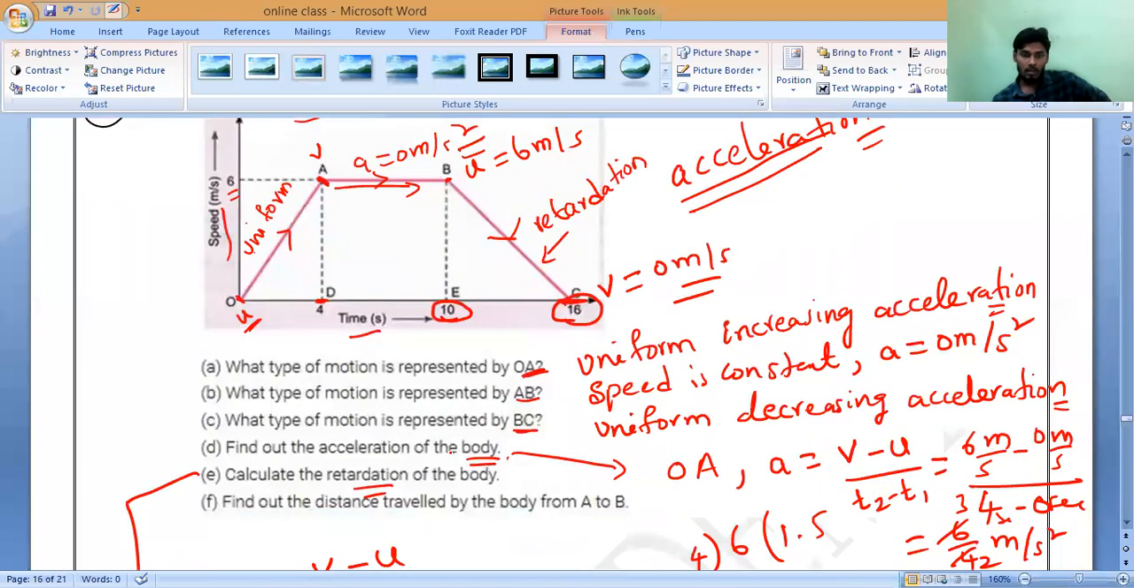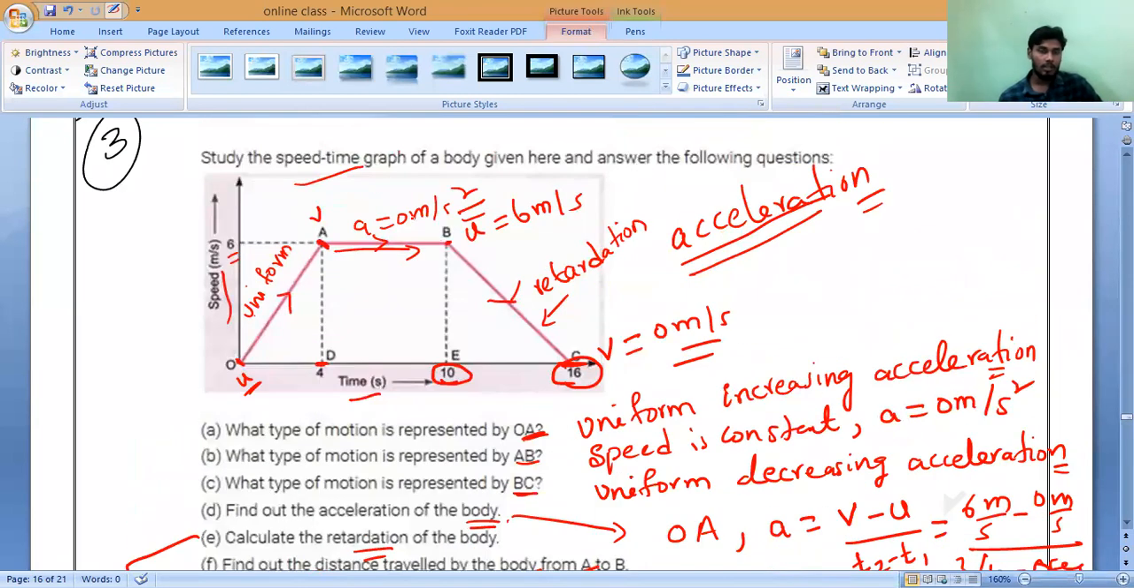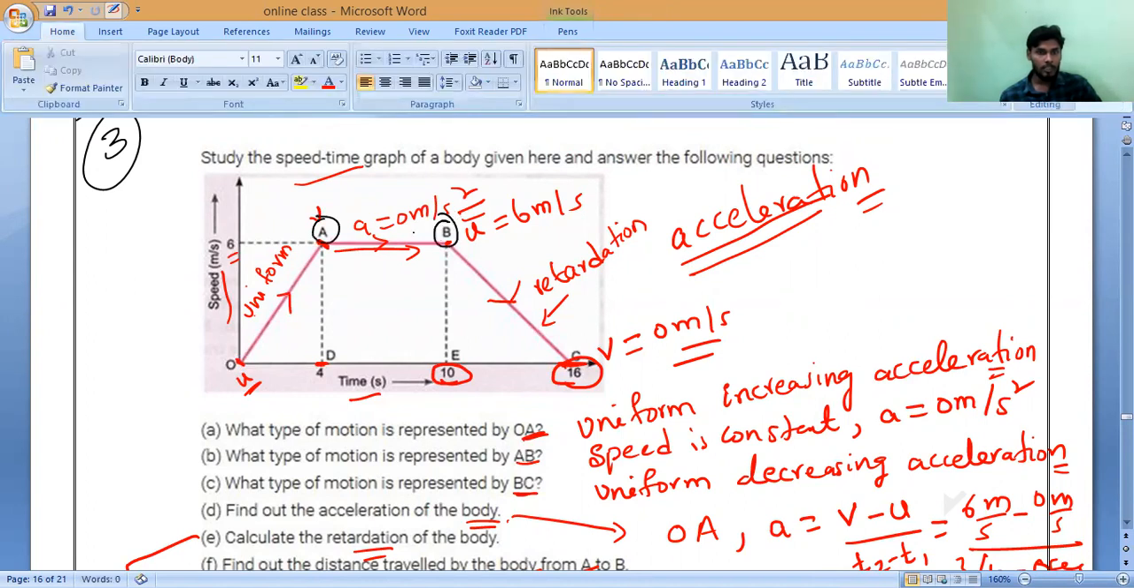Solve it. Now the last one: they are asking to find out the distance traveled. How can we calculate distance? Anybody, any idea? Distance means the area, very good. The area of this will give you the distance. But they are asking only for the area between A and B, from this point to this point. This is the area they are asking.